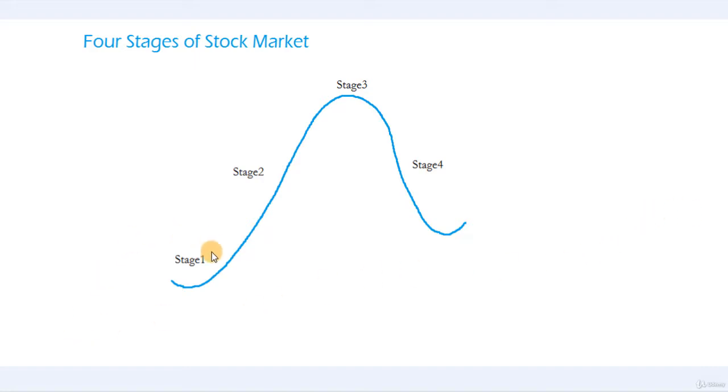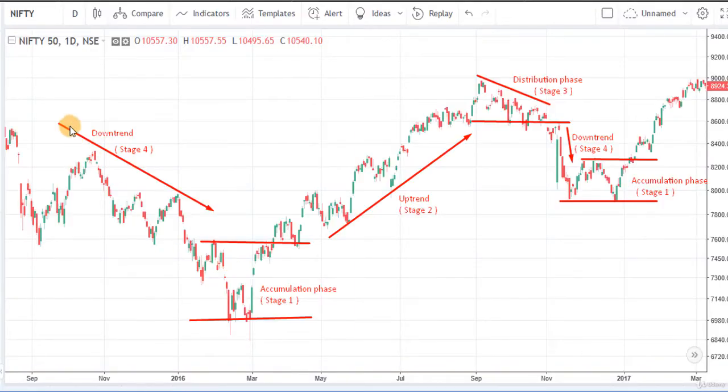A trend starts with stage 1, that is a consolidation phase, and then stage 2 is an uptrend phase. Stage 3 is also a consolidation phase. Then we get stage 4, that is the downtrend phase. Stage 1 is signified at the end of a downtrend and at the beginning of the uptrend.